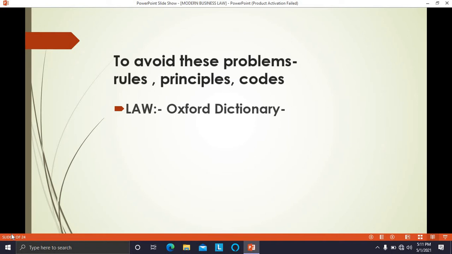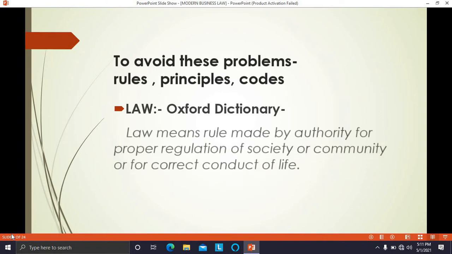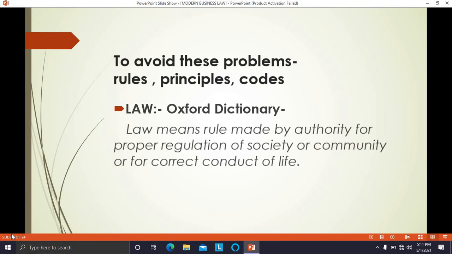Now, what does law mean? As per the Oxford Dictionary, law means rule. Rule made by whom? Rule made by authority. In India, the authority who makes the law is the legislature, and the judiciary also has an authority to make laws. So law means the rule which is made by authority. For what purpose? Laws are made for proper regulation of society or community and for correct conduct of life.